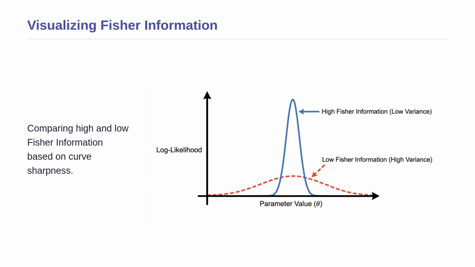Let us visualize what this second derivative actually means on a graph. Here we see two different log likelihood curves plotted against the parameter value on the horizontal axis. The tall, sharp blue curve represents high Fisher information. Because it is sharp, the data is highly informative, locking the parameter down to a narrow range. The flat, dashed red curve represents low Fisher information. A flat curve means the data is uninformative, making many different parameter values seem equally plausible. This visual intuition is exactly what the second derivative formula captures mathematically.